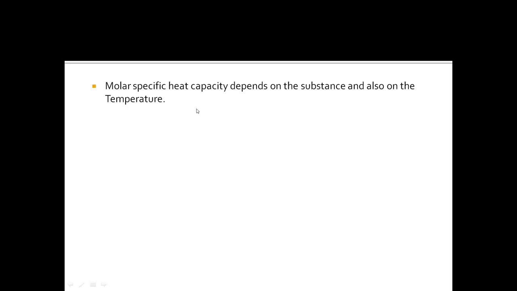Now we will introduce two sub cases of molar specific heat capacity, that is molar specific heat capacity at constant volume. Here we measure the change in heat energy and change in temperature at a constant volume, so it's denoted by a subscript V, and it's denoted by Cv, and Cv is equal to 1 by nu into delta Q by delta T, measured at a constant volume.